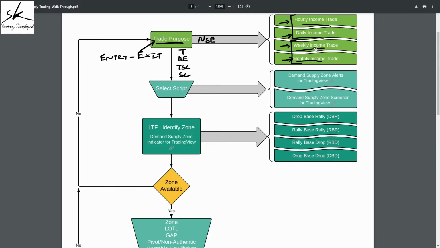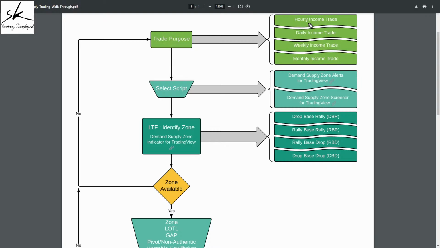But that does not mean that for weekly and monthlies you cannot have a gap against you. You can still have a gap against you. So be careful. But yes, since you're leaning against some bigger time frames, the probability definitely reduces. But with time, with experience, if you want to include daily incomes into overnight, that can also be done.